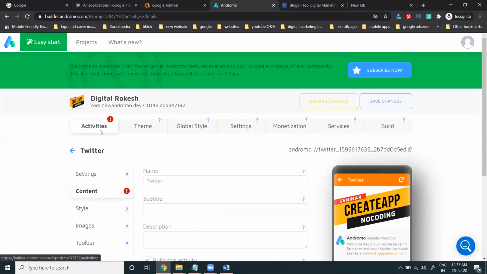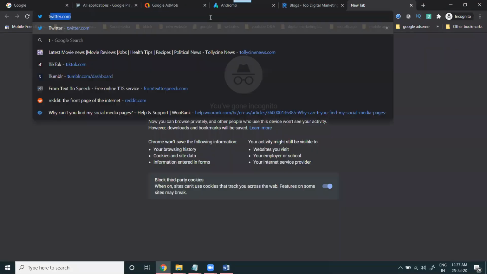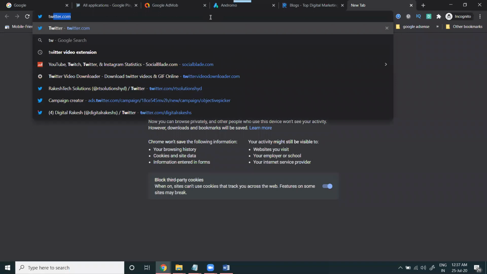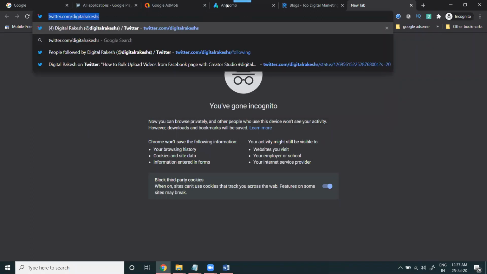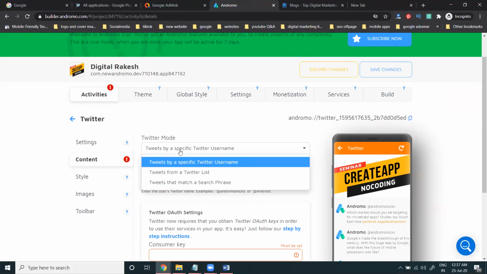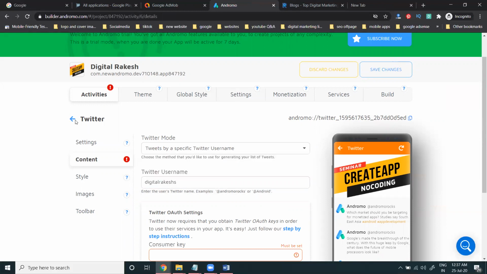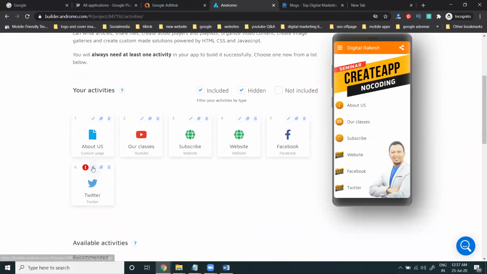We can use it for Twitter. Still it gets an error.